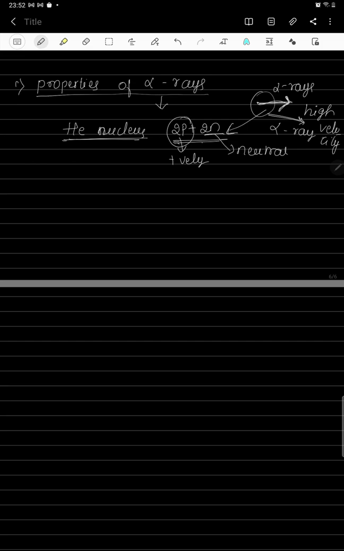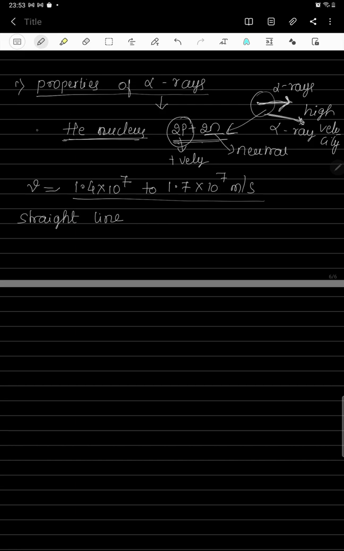The velocity of the alpha particles shot out from the radioactive element is very high, ranging from 1.4 into 10 raised to 7 to 1.7 into 10 raised to 7 meter per second, and they always move in a straight line. Alpha radiations move in a straight line.